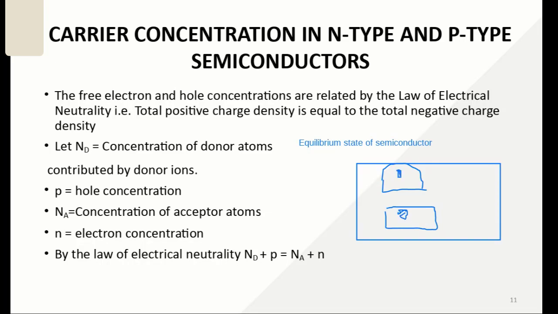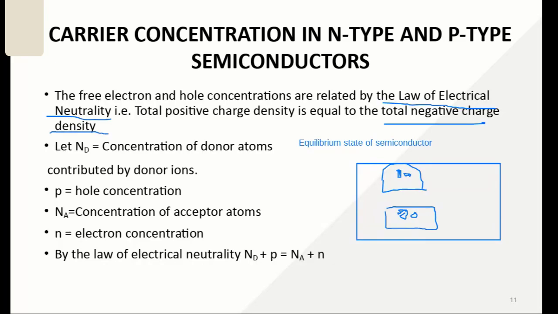One more electron can go. So that means the number of electrons and holes you can see here are equal. That means positive charge density is equal to the negative charge density. The semiconductor is neutral. Free electrons and holes obey the law of electrical neutrality, that the positive charge density is equal to the total negative charge density.